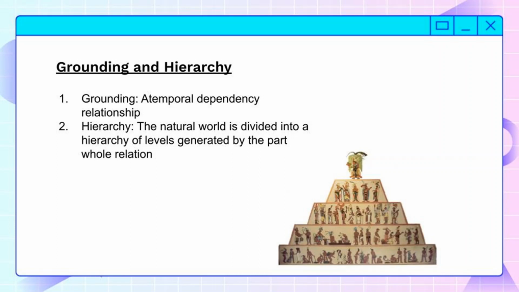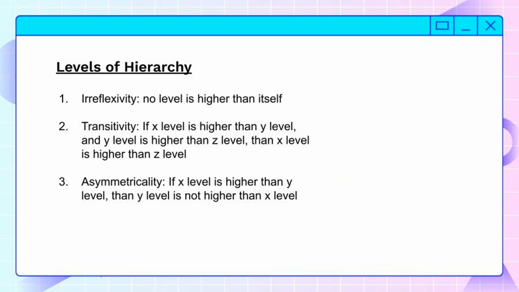Next, we have hierarchy. The natural world is divided into a hierarchy of levels generated by a part-whole relation. The whole exists, the part exists, one of them depends on the other. Maybe they depend on each other, but in different ways. But yeah, there are these different levels of parts, wholes, maybe a different kind of whole, which is composed of other wholes.